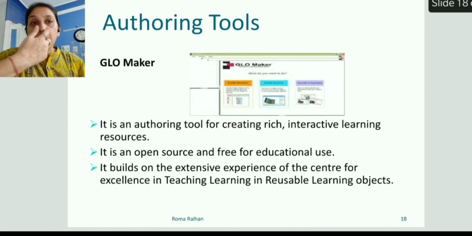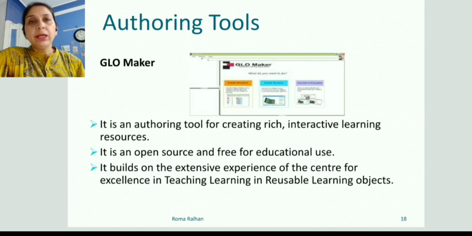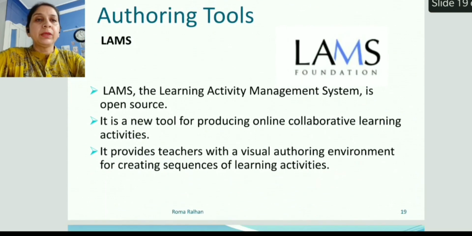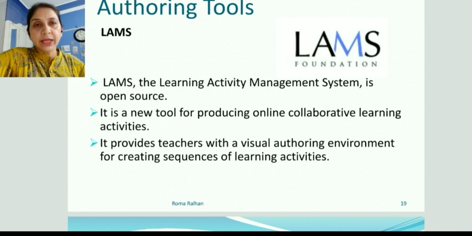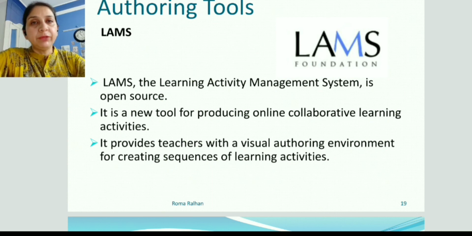Next, let's discuss authoring tools. The first authoring tool is GLO Maker. It is used for creating interactive learning resources. Again, it is open and free for educational use. It builds on extensive experience of the Center for Excellence in Teaching and Learning, especially reusable learning objects. So GLO Maker is also open source. Next is LAMS, the Learning Activity Management System, which is again open source and a very effective tool for producing online collaborative learning activities. It provides teachers with a visual authoring environment for creating a sequence of different learning activities.